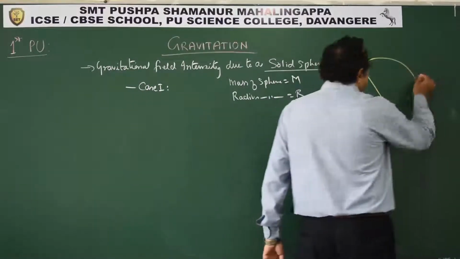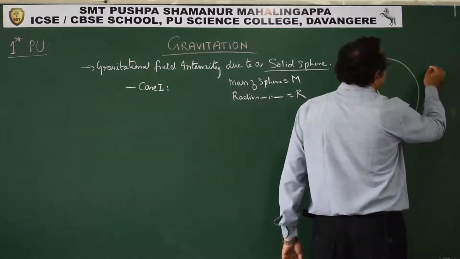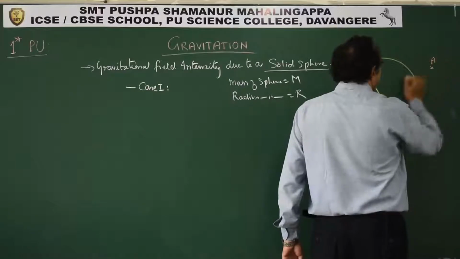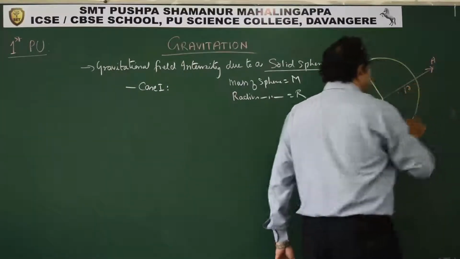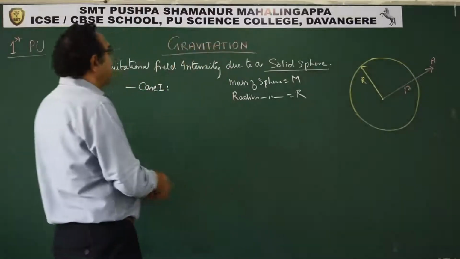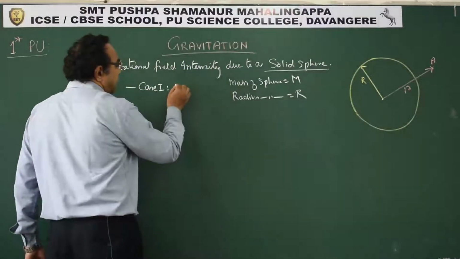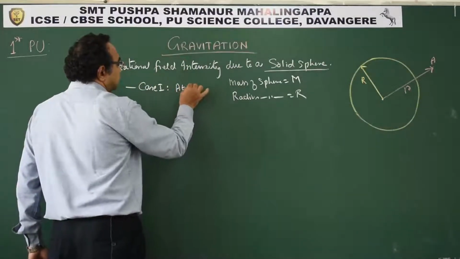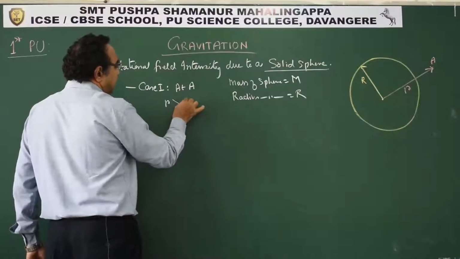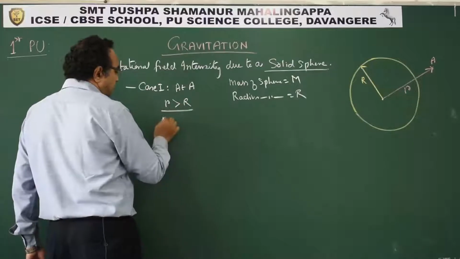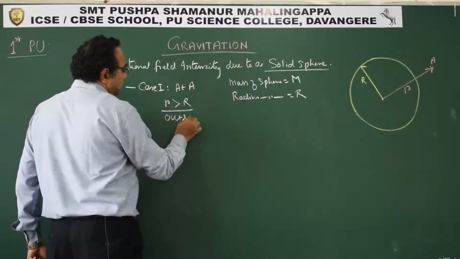Let us say the point is somewhere here, A. This is small r. So at A, we define it as r greater than R, outside the sphere.